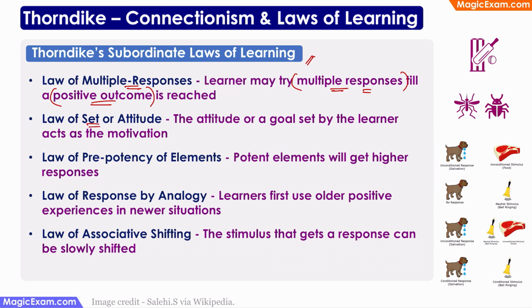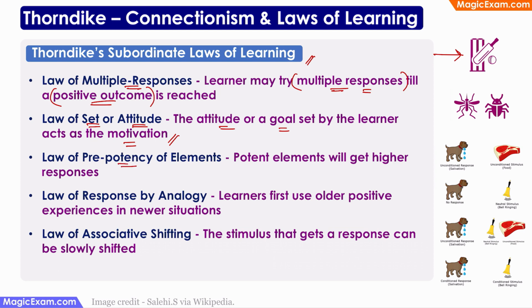Law of set or attitude says that the attitude or a goal set by the learner acts as a motivation by itself. For example, a sports person might set a goal for himself or herself that I have to score a century in a particular match. So that itself acts as a motivation for the way the person will play in that match. A student might set a goal for himself or herself that I need to get a first rank in the final exam. And that itself acts as a motivation for the child to study.